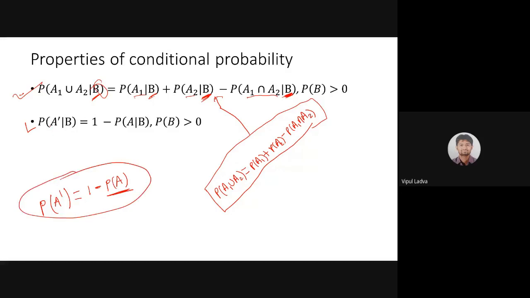In a similar fashion, if I'm dealing with conditional probability, then that formula once again holds. Probability of event A not occurring will be 1 minus probability of occurrence of event A under the same condition. Okay. So both these are quite basic properties related to conditional probability.